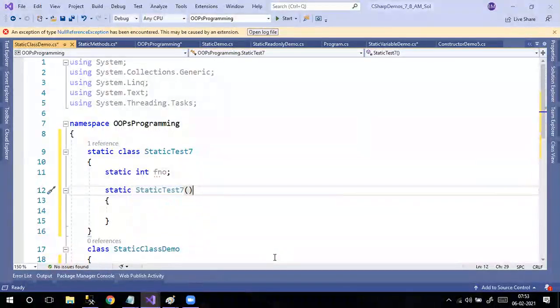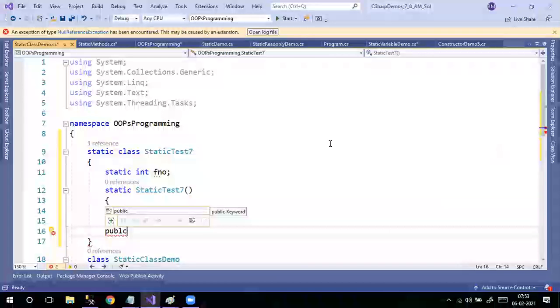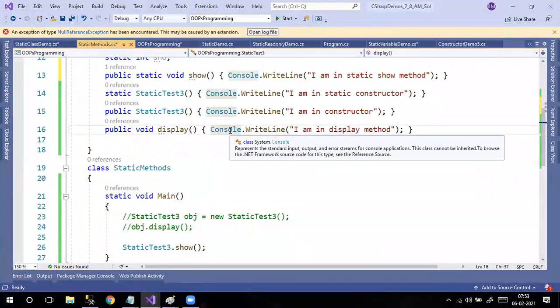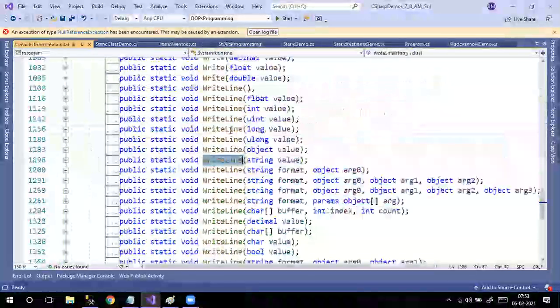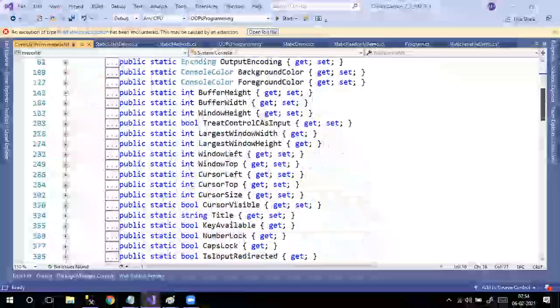Method, everything should be static only. So whatever console you are seeing, right? That console is one of the static classes only. Console, if I go to F12, this is a static class only. Why this is static, I will discuss later. But keep in mind, inside a static class, everything should be static only.